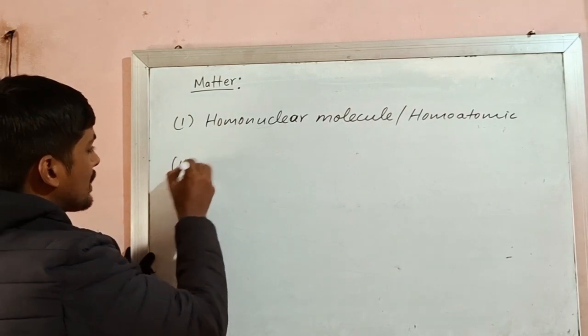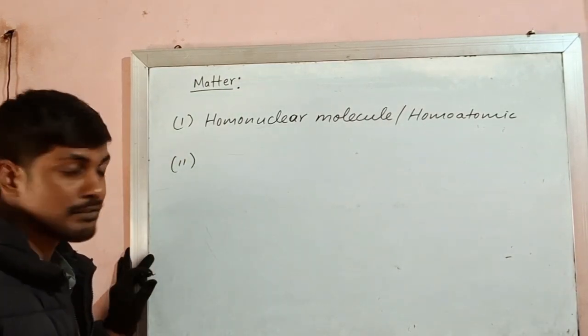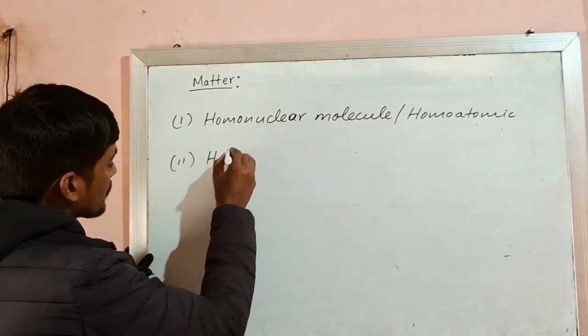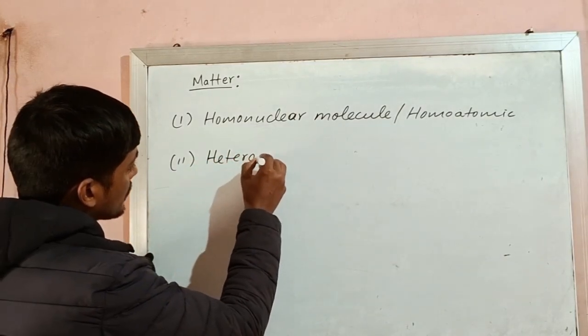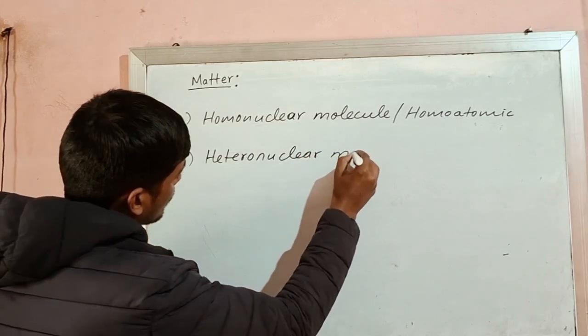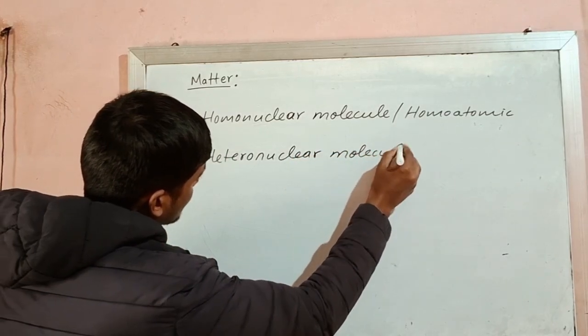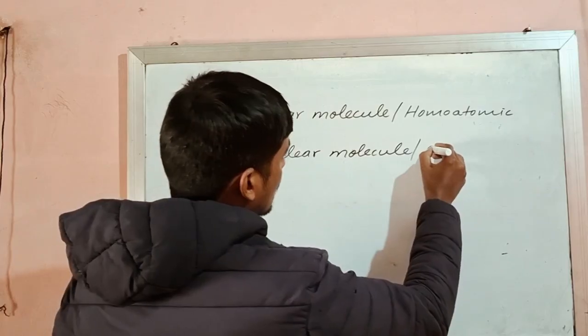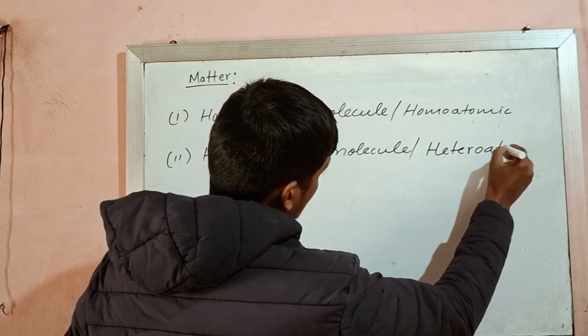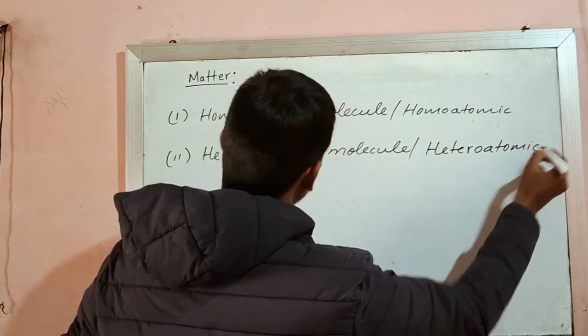Whereas if it is composed of different types of atoms, then it is called heteronuclear molecule, or heteroatomic, heteroatomic molecule.